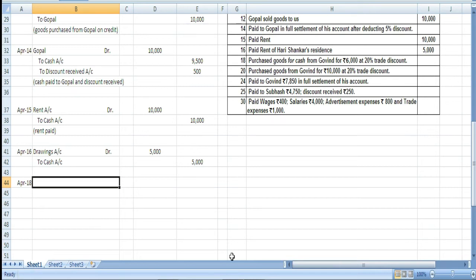So, purchased goods for cash. Here we will write down.